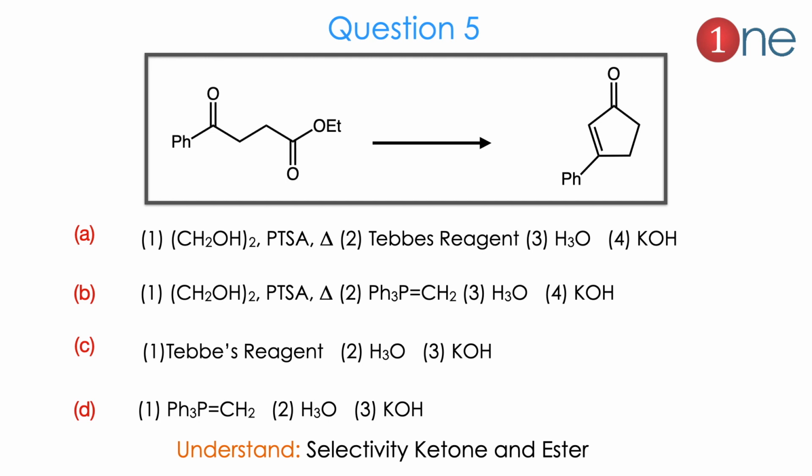Here you have to know the ester group is selectively reduced. So you have to guess which one is which, and you have to know the selectivity. The choices they gave are a dihydroxy alcohol, a base reagent, and a halide. So basically you have to understand the role of the reagent as well as the role of acid and base.